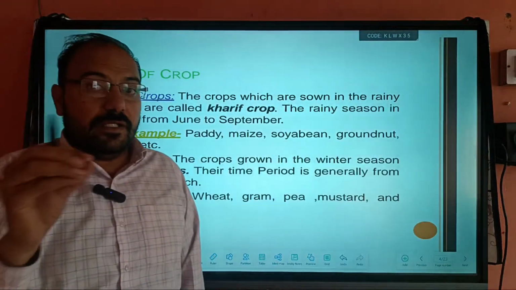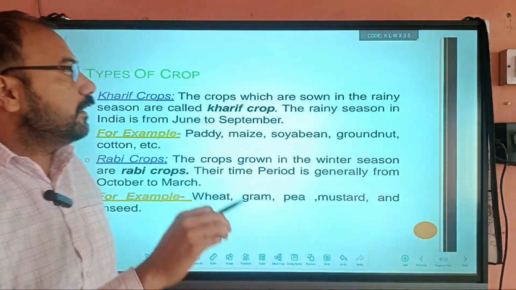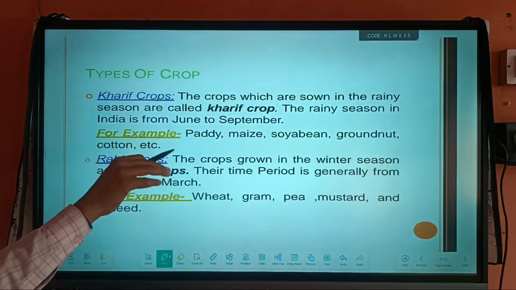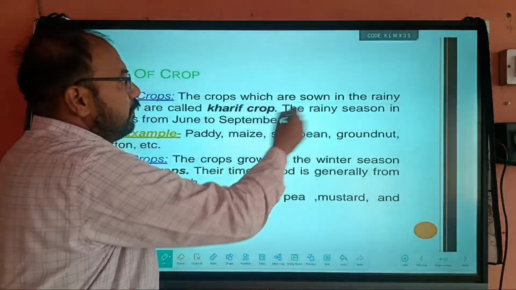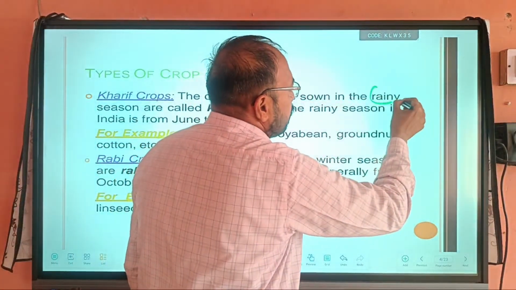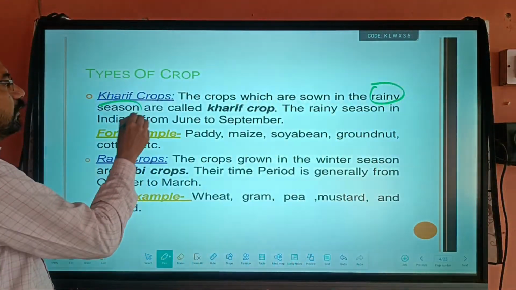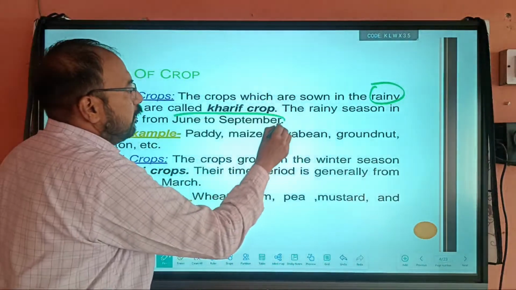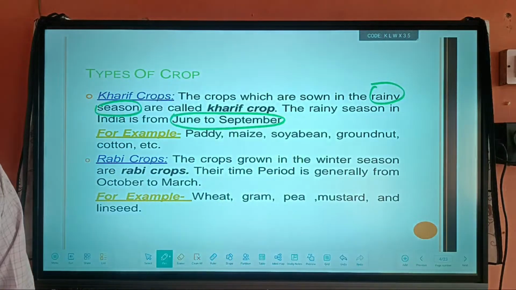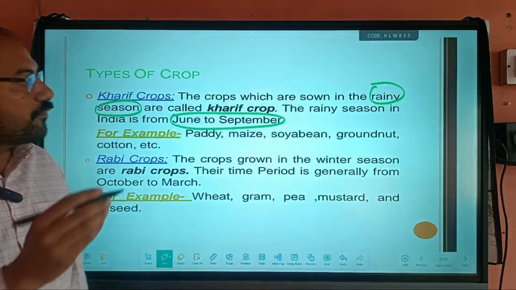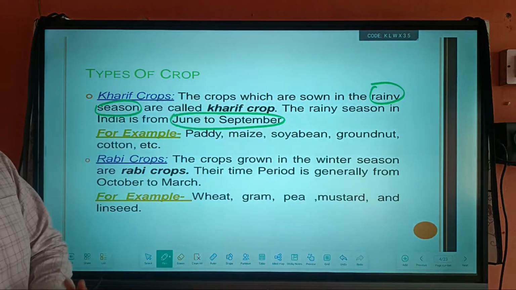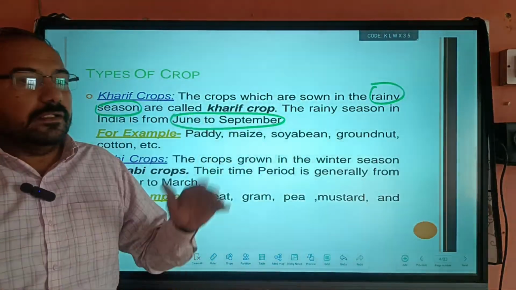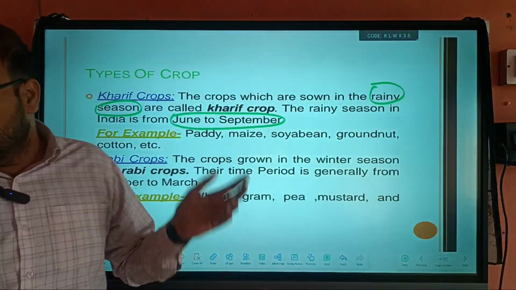They are grown from June to September. So this is also known as the rainy crops, and they are harvested in the months of October and November.